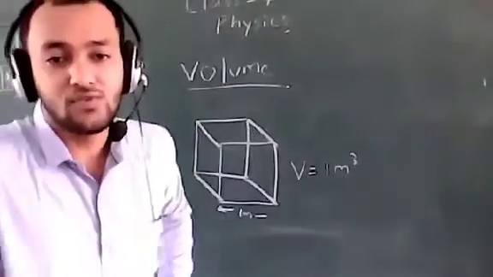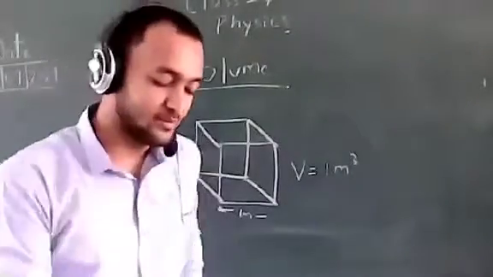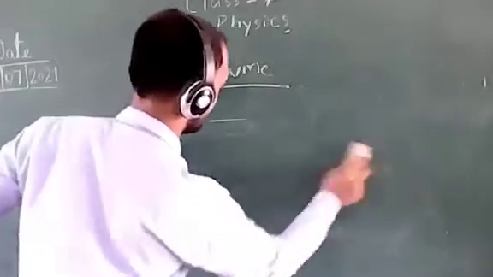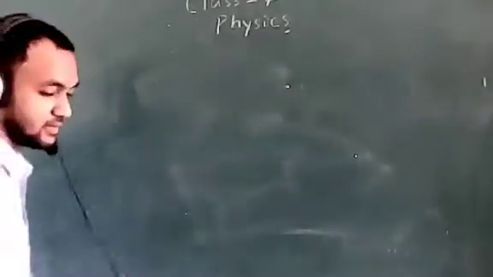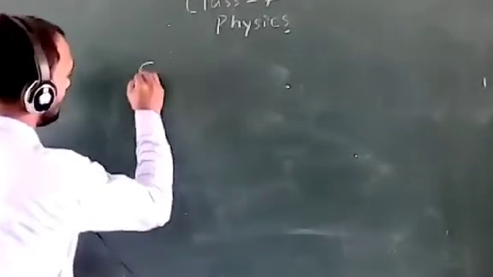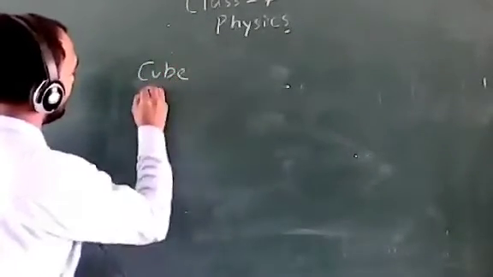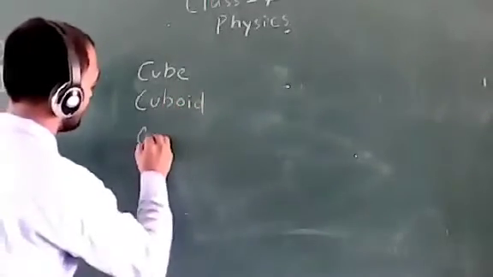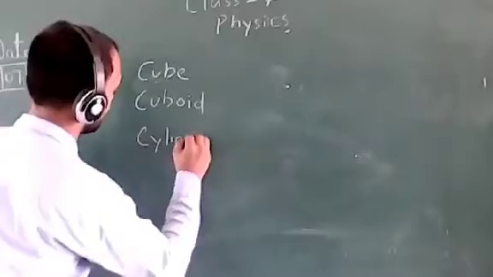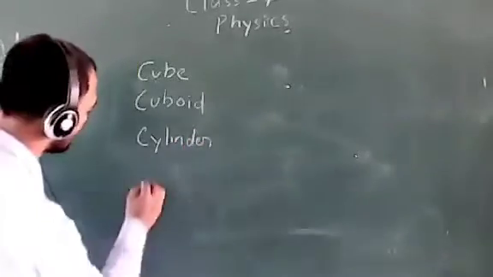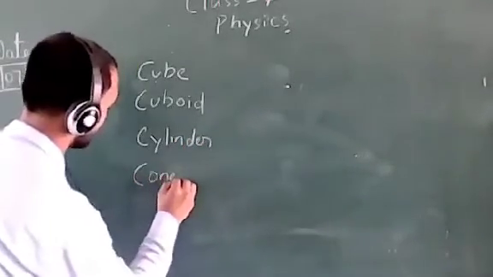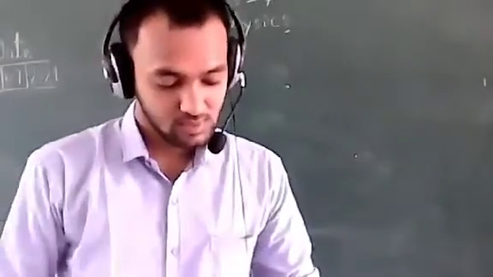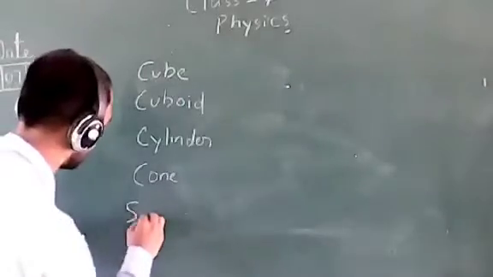Now we will see the formula of the volume of standard shapes. First one is cube, second cuboid, third one is cylinder, fourth one is cone, and fifth one sphere.